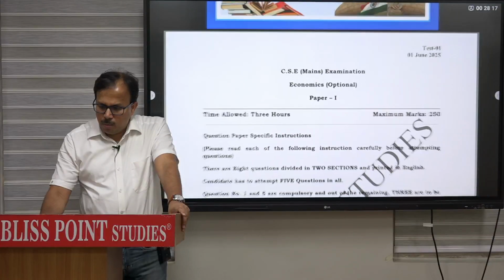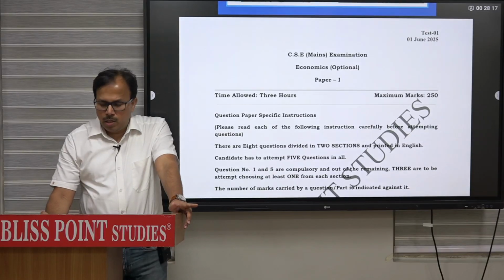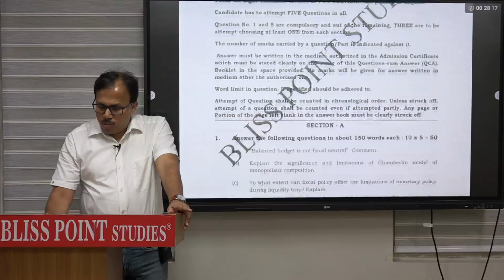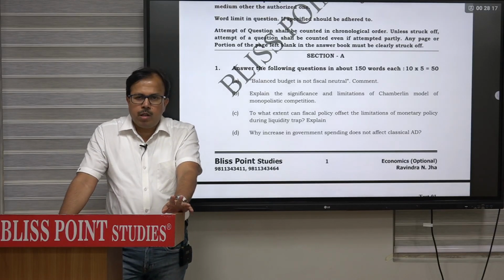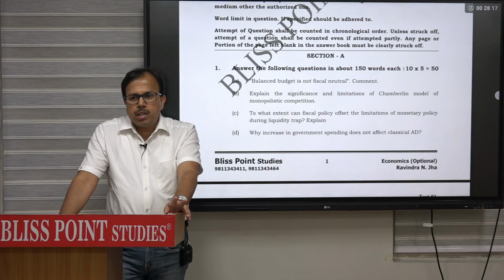ठीक है, स्ट्रक्चर देखिएगा पेपर का वही है. Instruction mostly most of you are aware of that. So section A and section B, there will be 2 sections. First question and 5th question is compulsory, and attempt at least 1 question from each section.